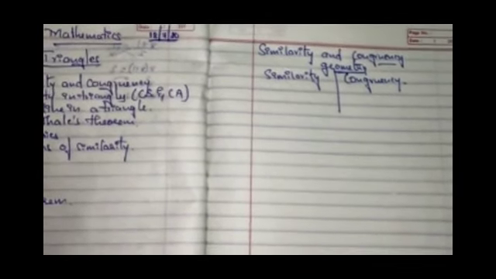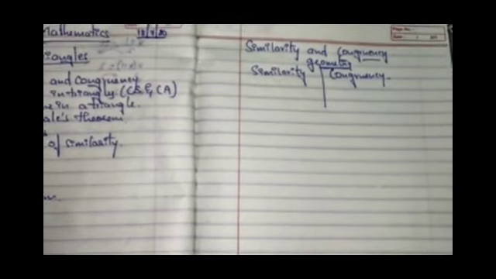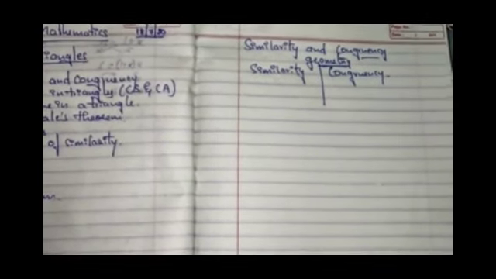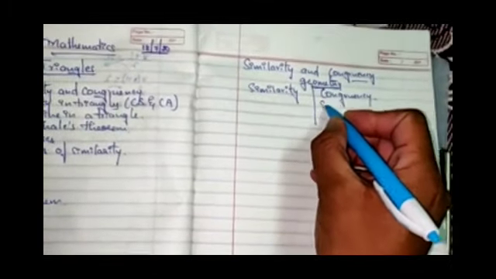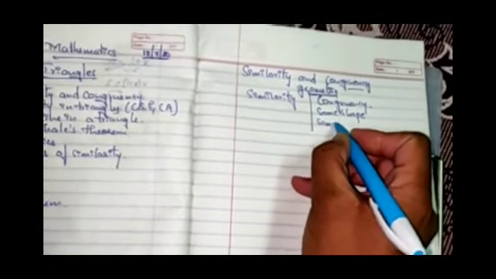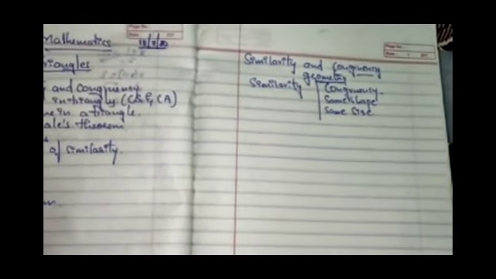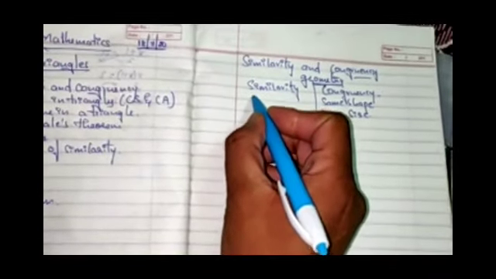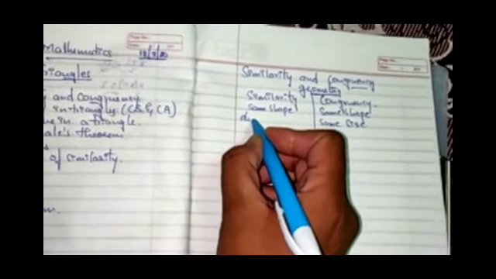If we draw two circles with equal radius, for example of 2 cm, both the circles if you cut with a scissor and keep on each other, they will overlap on each other. Such figures are called as congruent figures. So what do we write? They will be having same shape and they will have same size. Such geometric shapes are called as congruent figures. What is difference between similarity now? Similarity will be having the same shape, but they will be of different size.